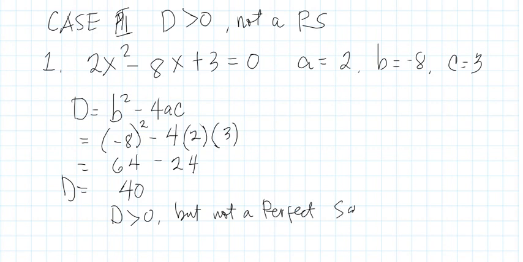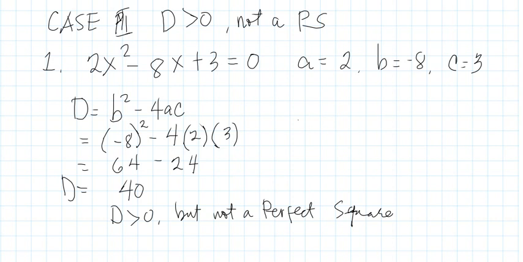Okay? It's not a perfect square. So therefore, what is now the description when the discriminant is greater than 0 and it's not a perfect square? Okay?